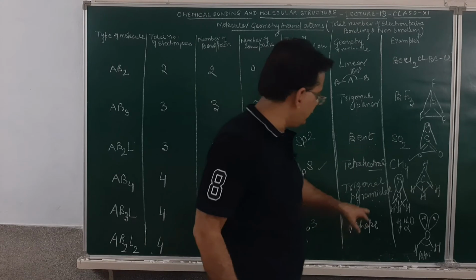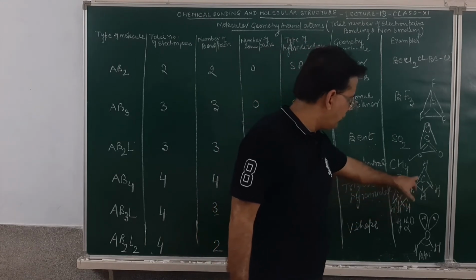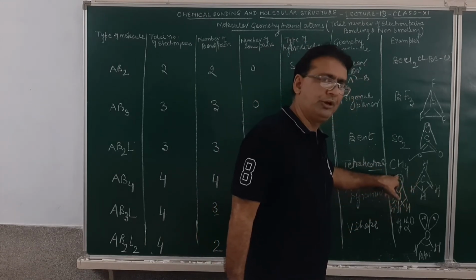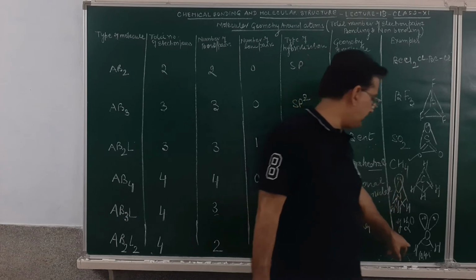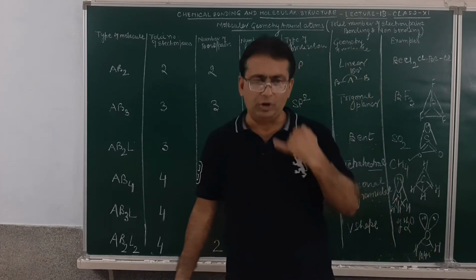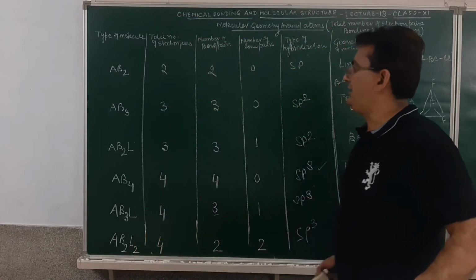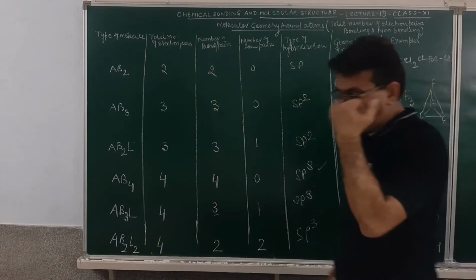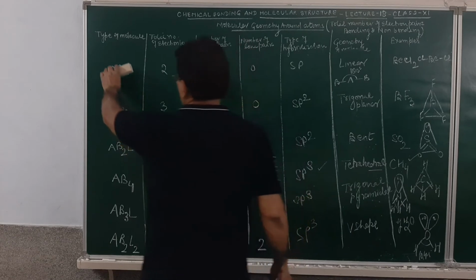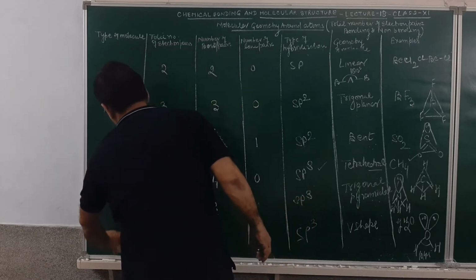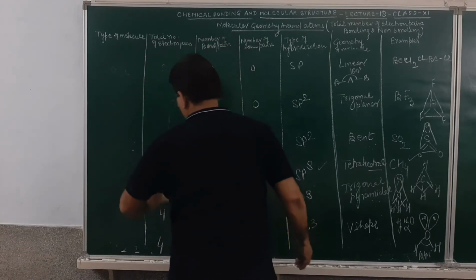I have explained to you how to make the trigonal pyramidal. On the tetrahedral shape, at one position you drop a lone pair. In the V-shaped structure, at 2 positions you drop a lone pair so that it appears to be like a V. Am I clear? Now another molecules which are to be discussed as per the syllabus will be, I hope you must have noted down this, student.